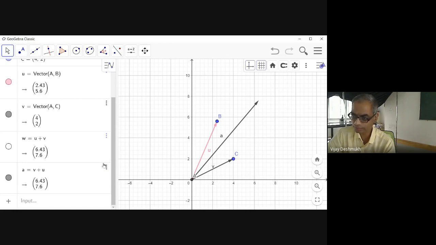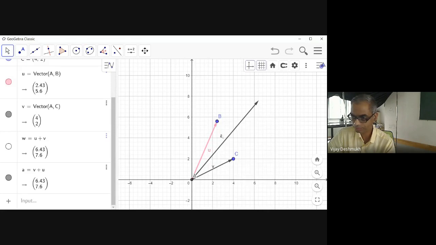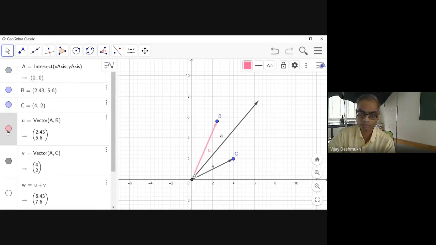ठीक है? If you think whether this is really correct, then what you can do, you can just click this and okay. Oh, it should move actually. No, it's not moving.